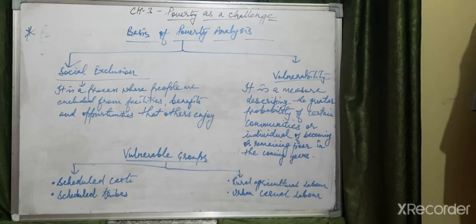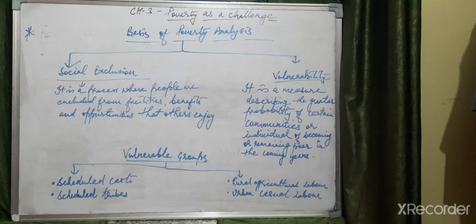And how? Because if they are excluded, they will not get equal opportunity, and if they will not get equal opportunity, how will they progress economically? And if they are not progressing economically, they are not going to get their basic necessities fulfilled. So in both cases, social exclusion is a factor, and if they are not having assets, education, health and job opportunity, then also. So vulnerability is a measure describing the greater probability of certain communities or individuals becoming or remaining poor in the coming years. Now let's see which are the vulnerable groups.